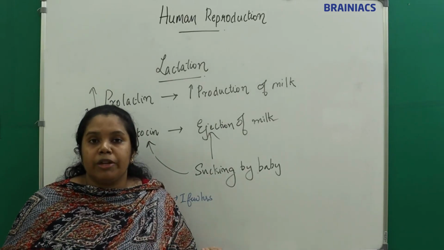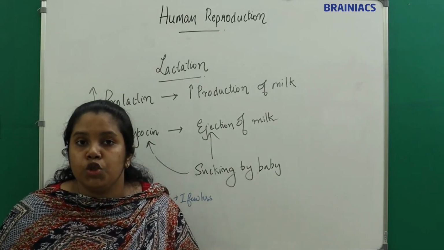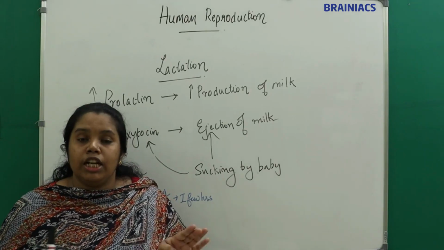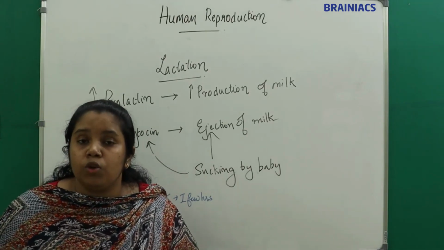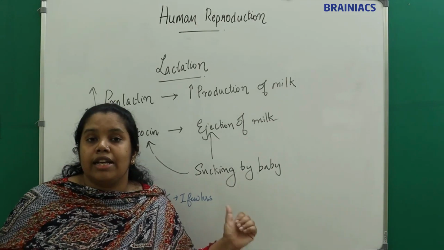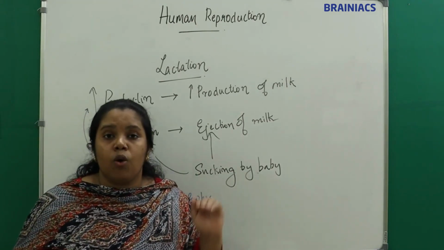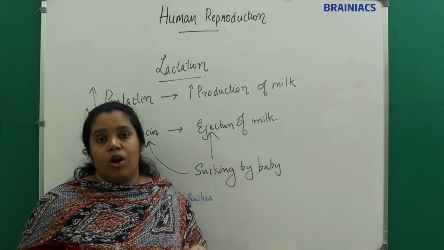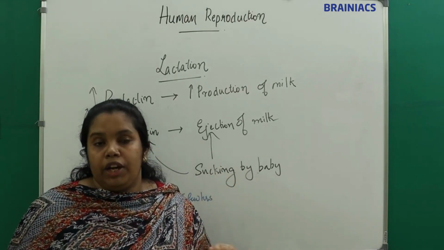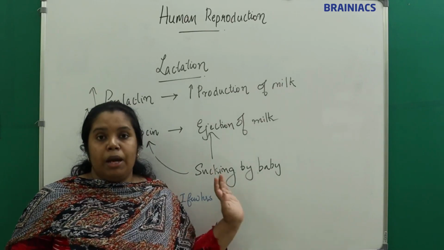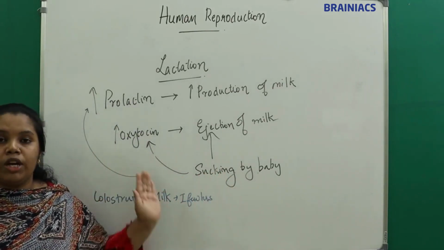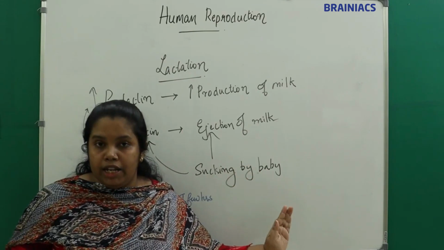Exclusive breastfeeding means no other food, no other drink, no other liquid, not even water should be given to the baby till 6 months except the breast milk. The baby up to 6 months has to be fed only on breast milk. That is called exclusive breastfeeding. Understand? So the baby has to be exclusively breastfed up to 6 months of age, right?